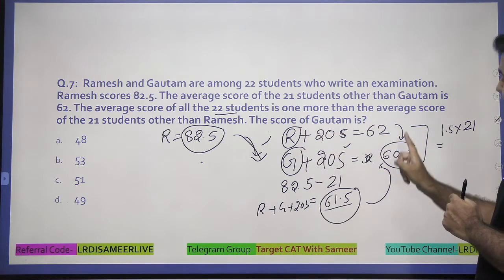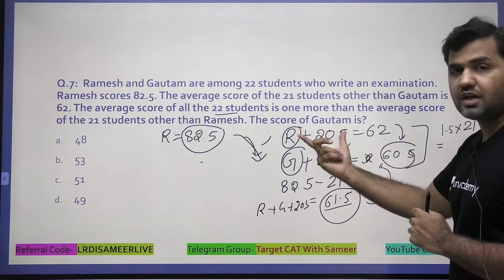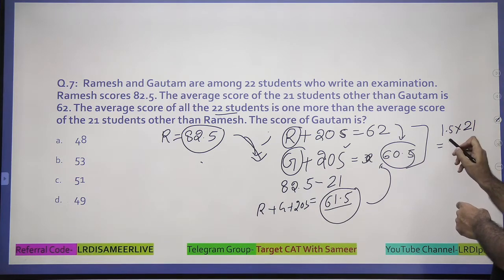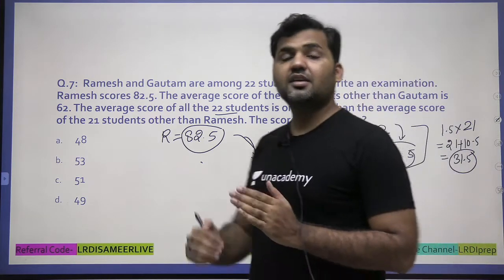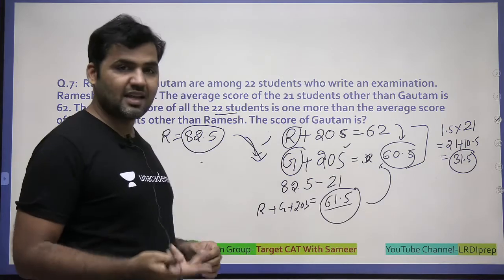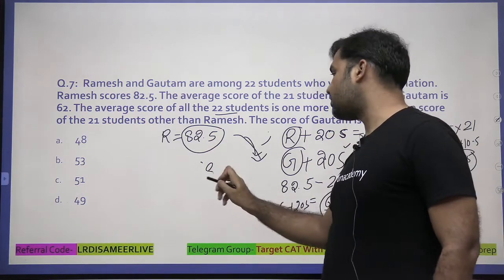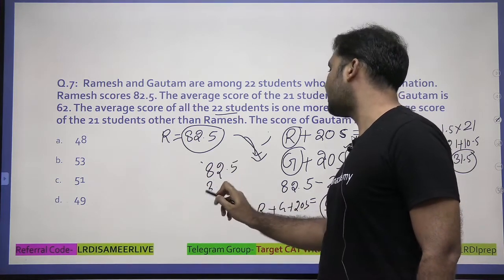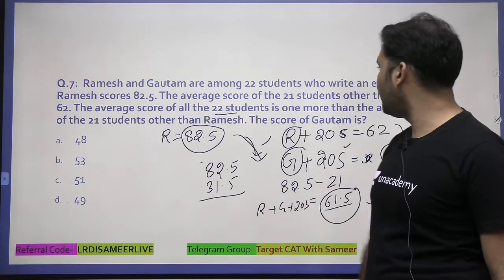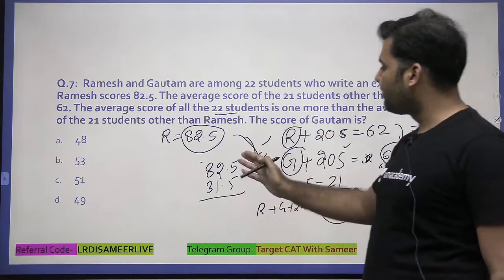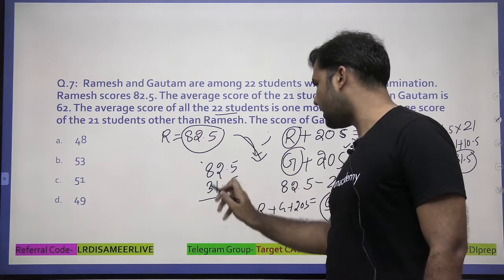It decreases the average by 1.5 among 21 students, so it will be less by 1.5 into 21, that is 21 plus 10.5, which is 31.5. That means the value of Gautam is 31.5 less than Ramesh. Ramesh has 82.5, and if I subtract 31.5 from this, I get the value of Gautam: 5 minus 5 is 0, 2 minus 1 is 1, 8 minus 3 is 5.